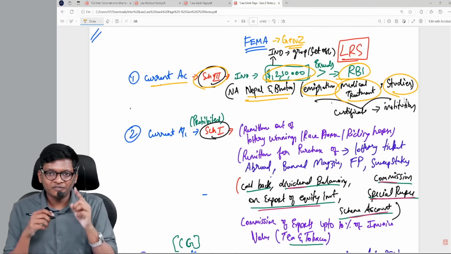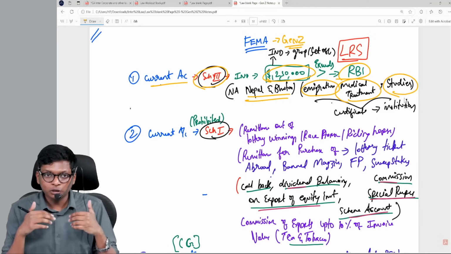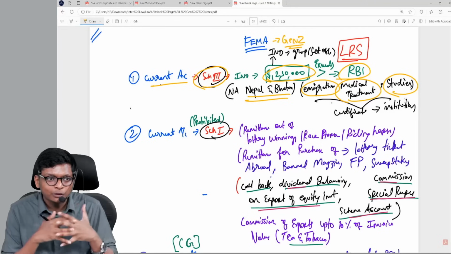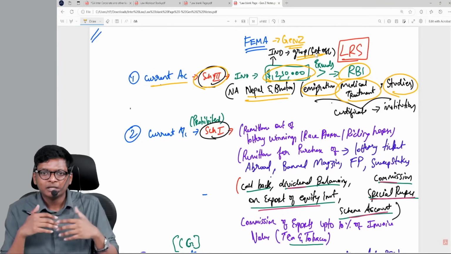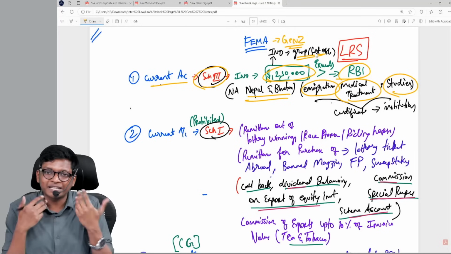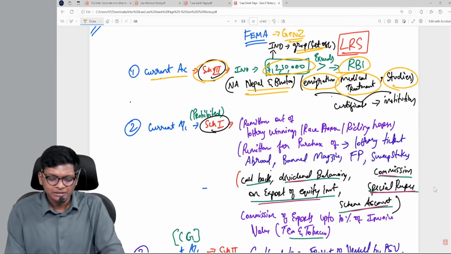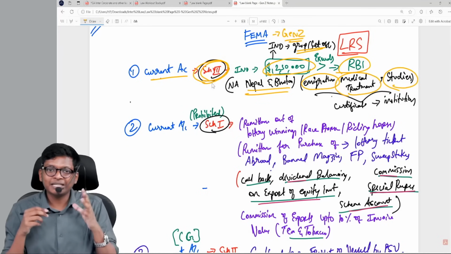Now, this 2,50,000 is for one individual. When I go with a group of friends or family, can I group it? Yes, friends, family, if you go together on the same visa, you can group it, guys. Okay, that is about schedule 3. These are the key points.